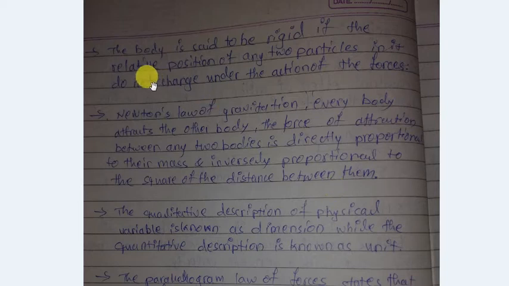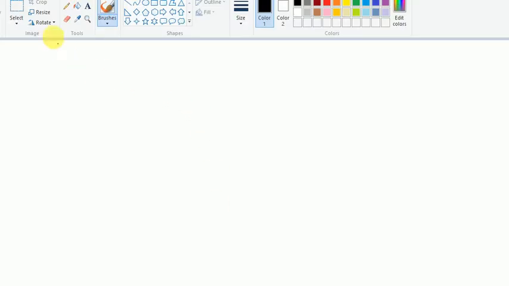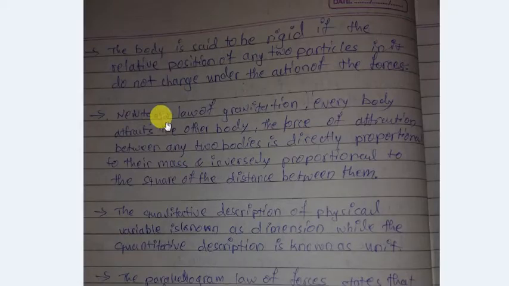So today we will discuss some points of mechanics. The body is said to be rigid if the relative position of any two particles does not change under the action of any forces. Means, if you consider one body, it will not change its position until an external force acts on it. So that is the meaning of this sentence.